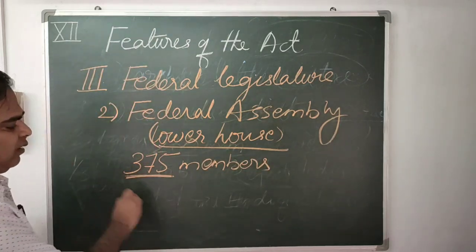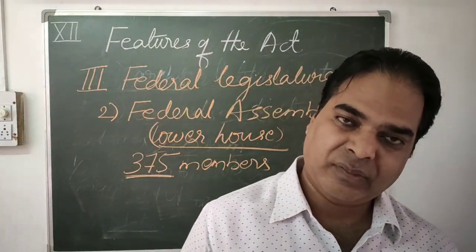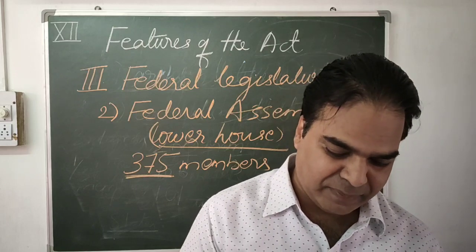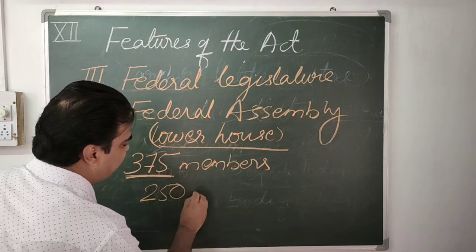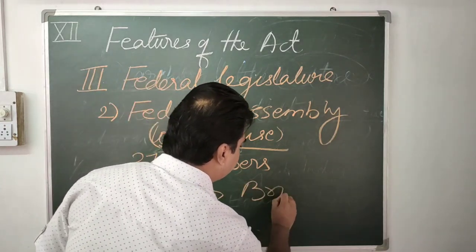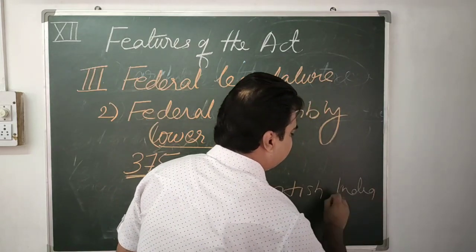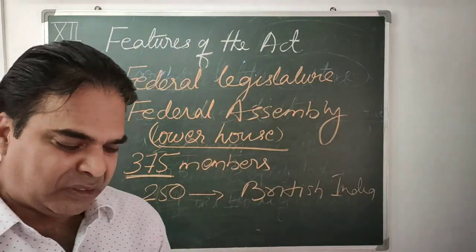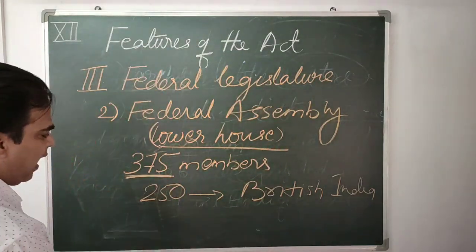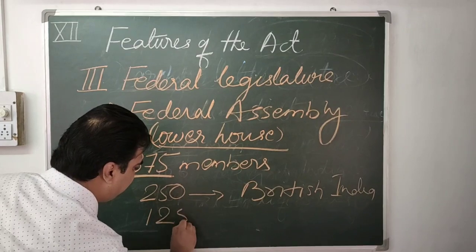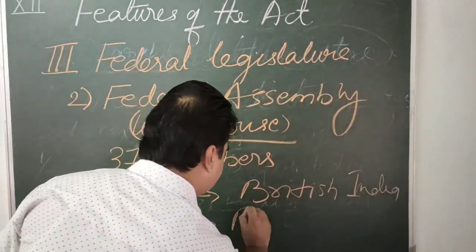375 members. Out of 375 members, 250 represented British India, and not more than 125 represented princely states.